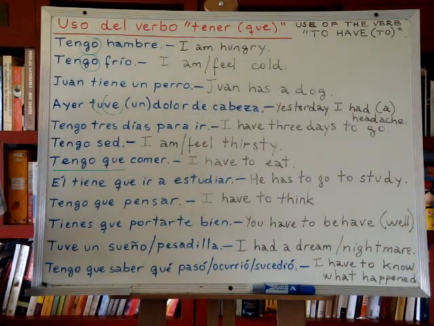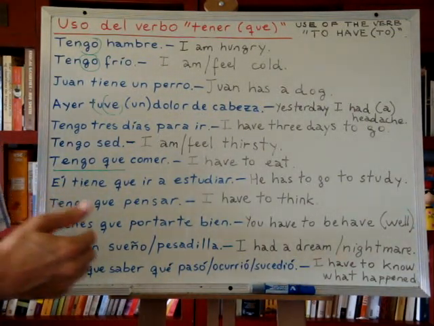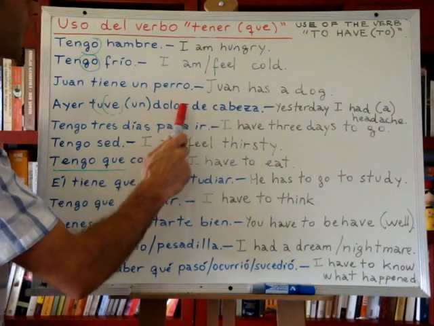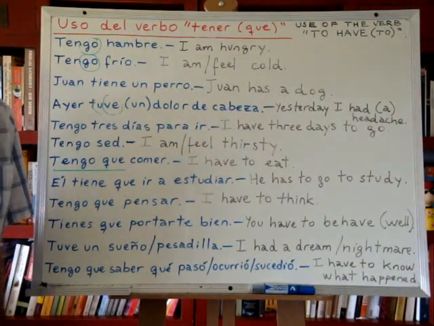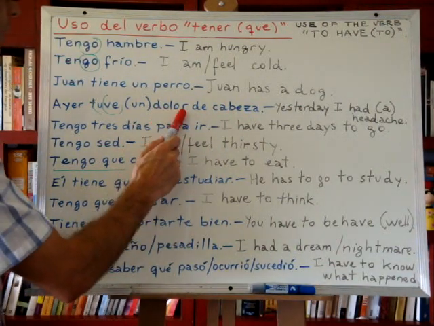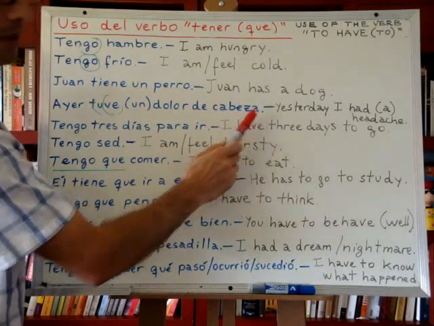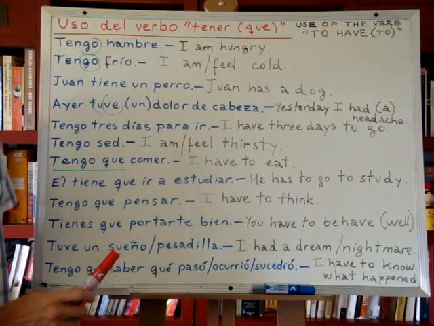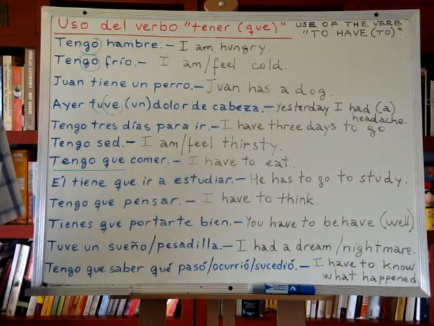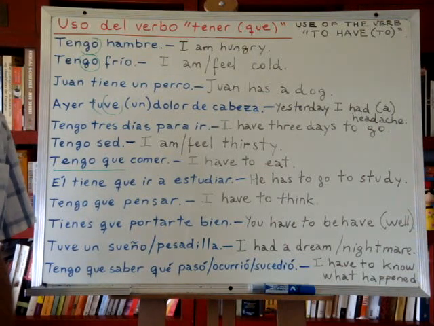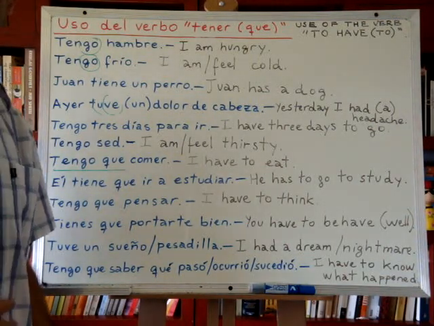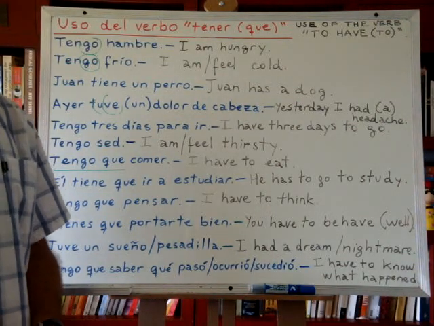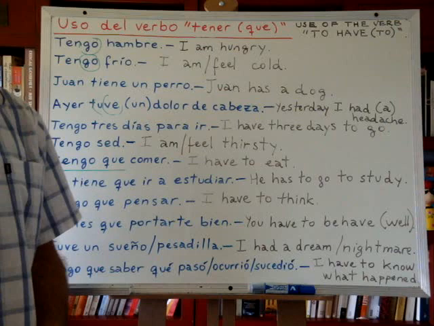So, headache in English is one single word, okay? In Spanish, for headache we need three words. Dolor de cabeza, which literally means pain of head, right? Dolor means pain. De means of. Cabeza means head, okay? So, dolor de cabeza means headache. Dolor de barriga or dolor de panza means tummy ache, or if you want to say stomach ache, dolor de estómago, okay?